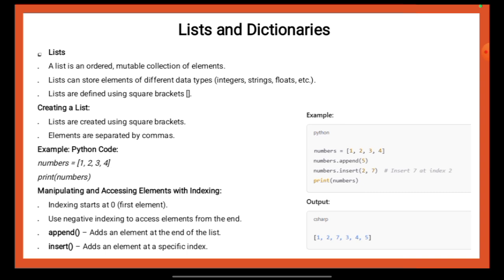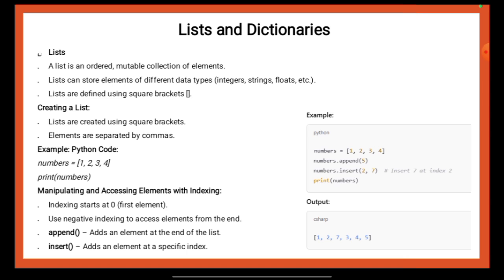So from these details we get to understand that in Python, a list is an ordered, mutable collection of elements that can be stored in different data types such as integers, strings, and floats. Lists are defined using square brackets and elements are separated by commas. For example, numbers = [1, 2, 3, 4] creates a list named numbers containing 4 integer elements.